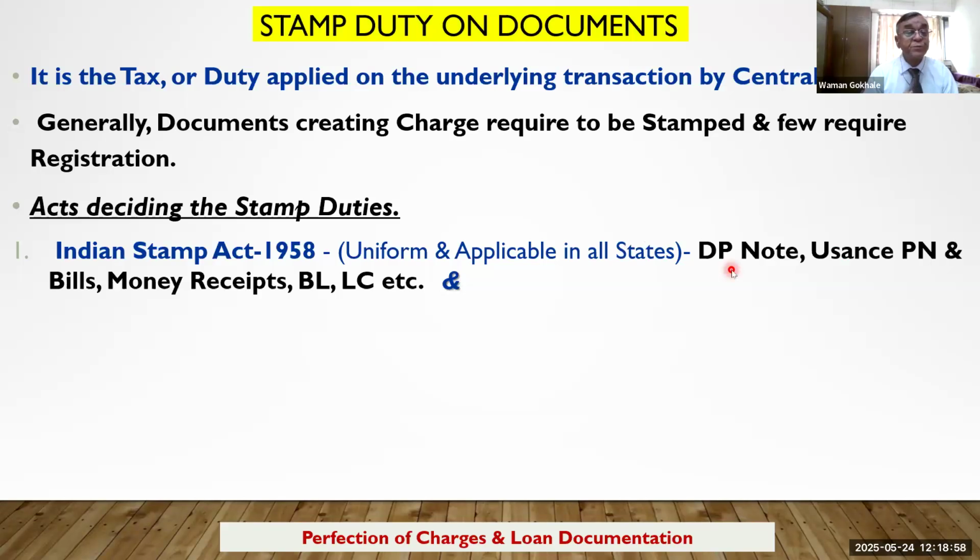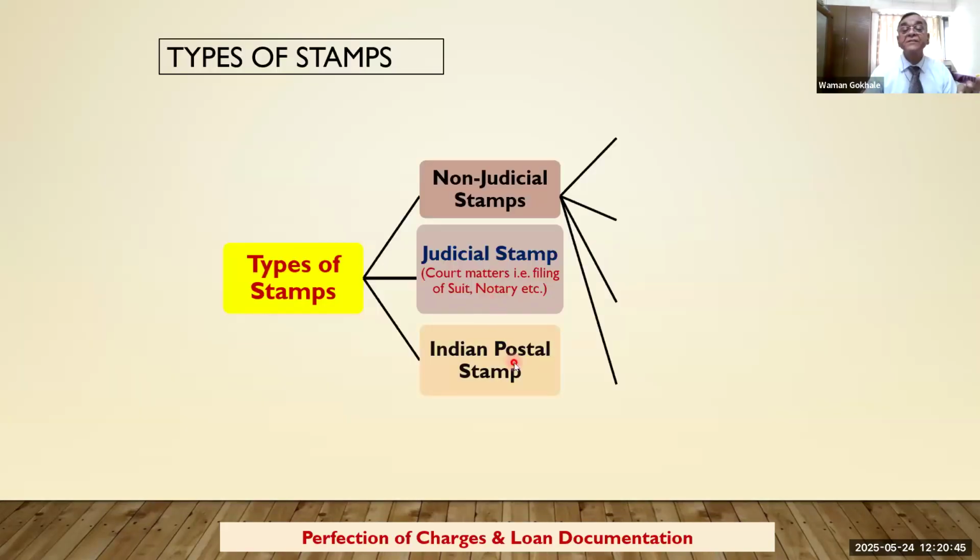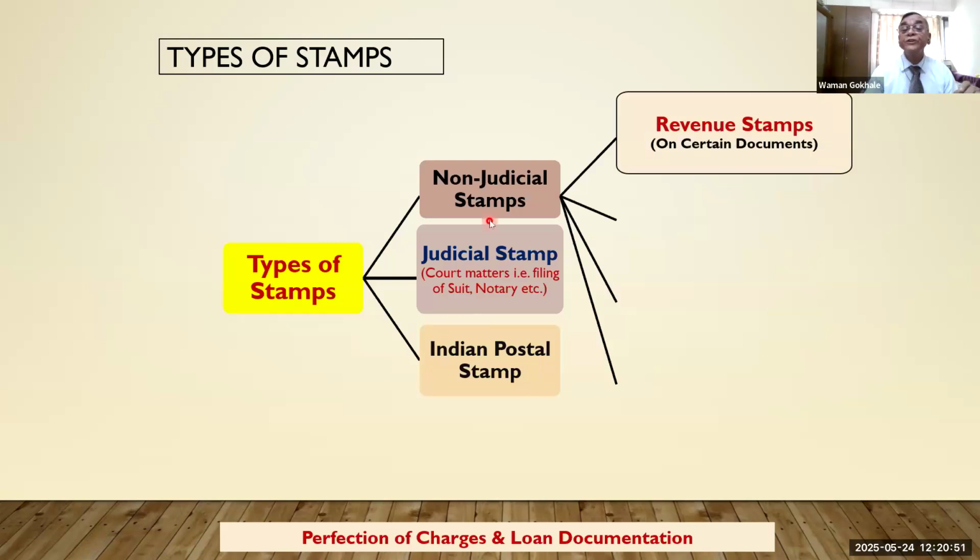demand promissory note, the usance promissory note, the bills of exchange, usance bills of exchange. Then the Indian postal stamp. You know that it is for sending the post from one place to another place. Then non-judicial stamp paper, and first the revenue stamp on certain documents. So on certain documents, revenue stamp has to be adhered. So this is the first aspect.